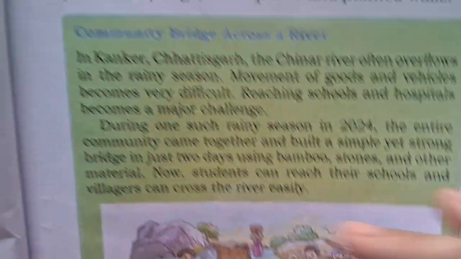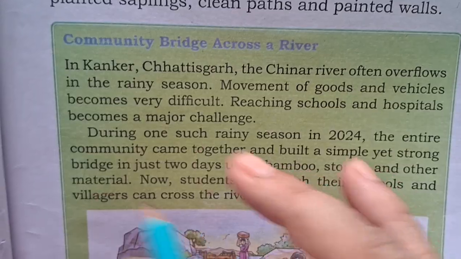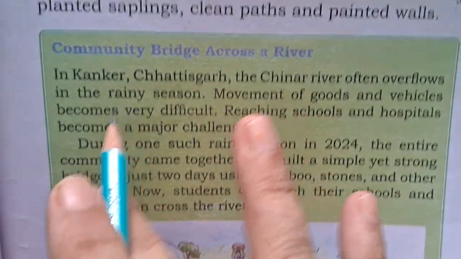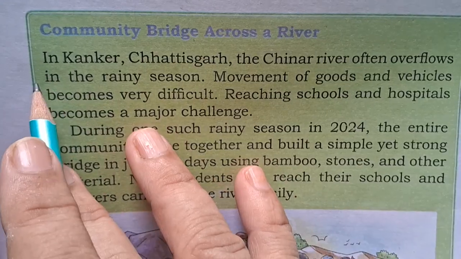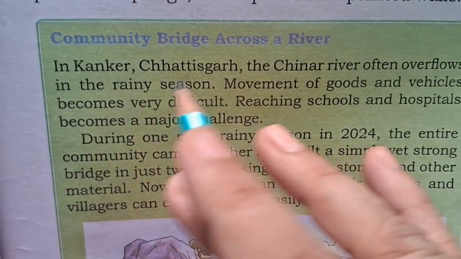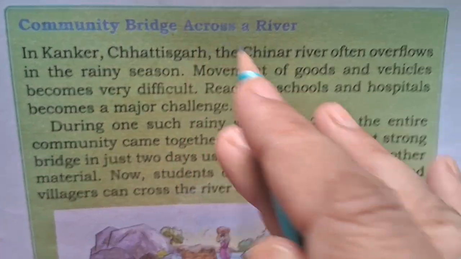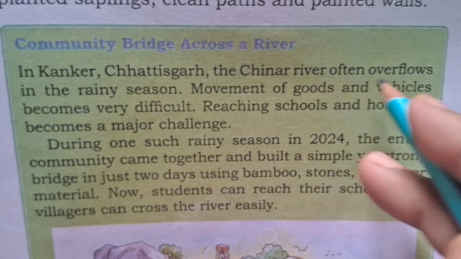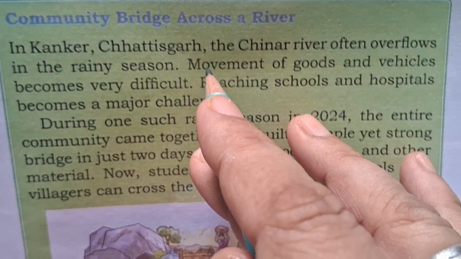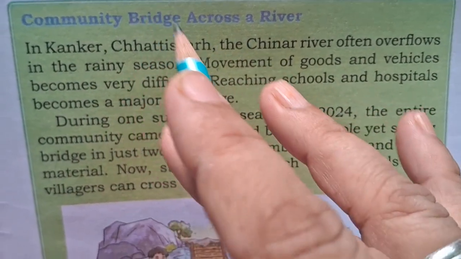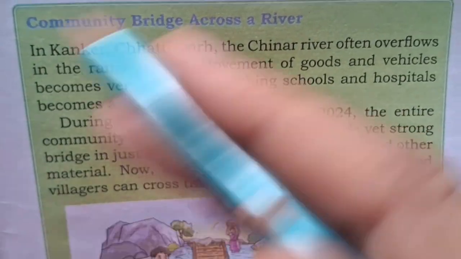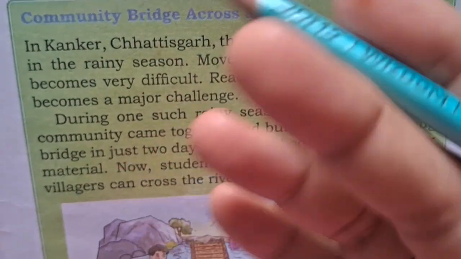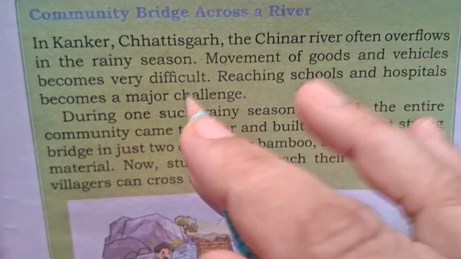Okay, it's a kind of case study, something new besides this chapter. So you can read this. Kanker is a district in the state of Chhattisgarh. The Chinar river often overflows in the rainy season. You know that some rivers depend on rainwater, so they often overflow or floods come in that river.